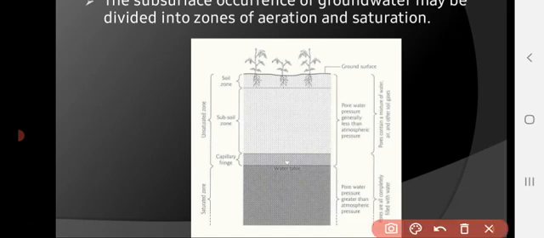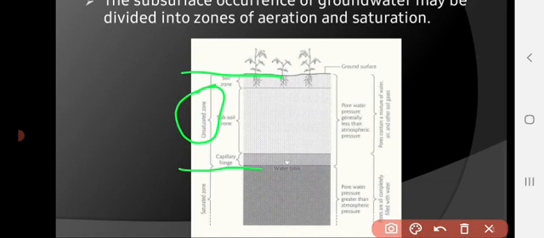From water table to ground surface, the zone is known as the unsaturated zone, which is defined as that portion of soil in which the pores are filled with water as well as air, and the pressure is atmospheric.